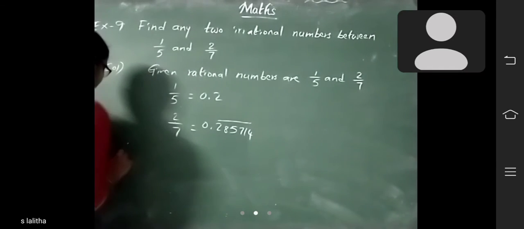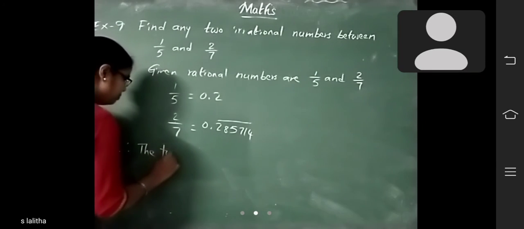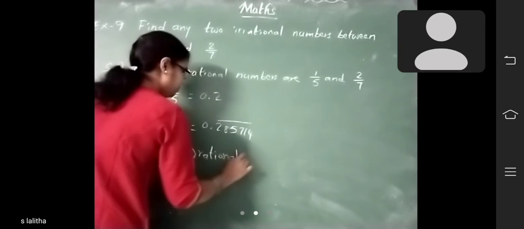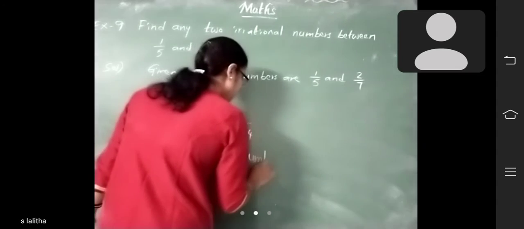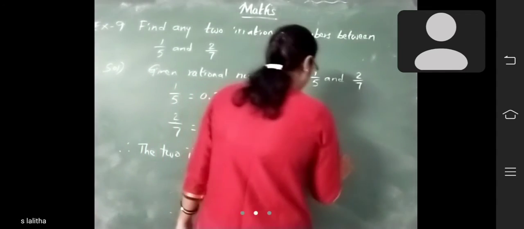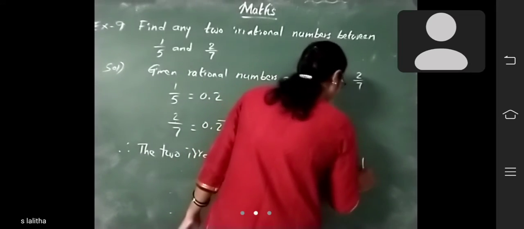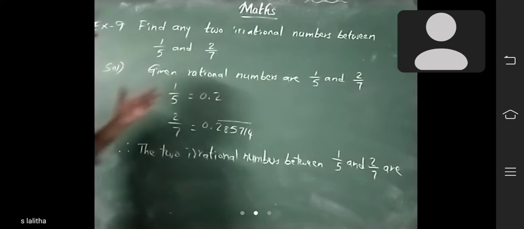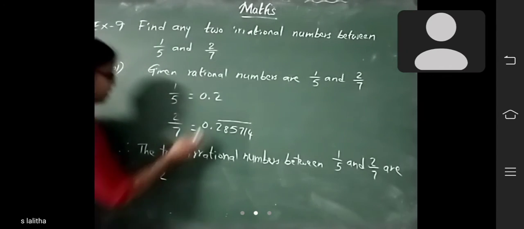Therefore, the two irrational numbers between 1/5 and 2/7 you can write as you wish. 0.2 is there.